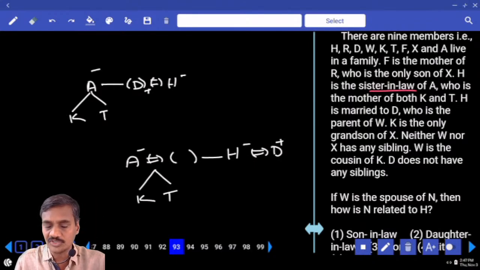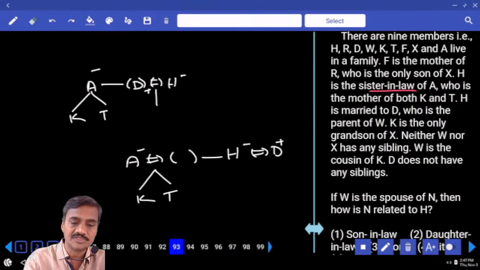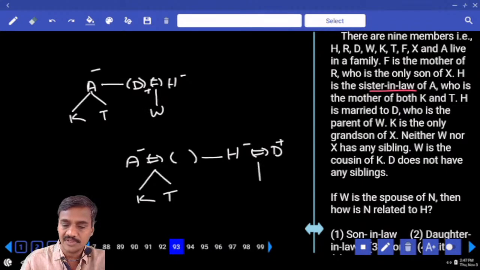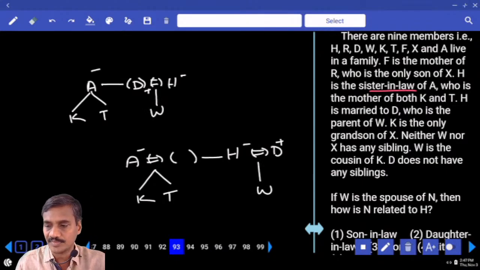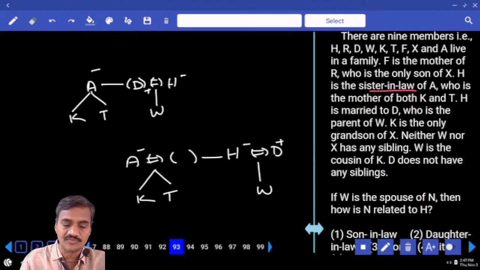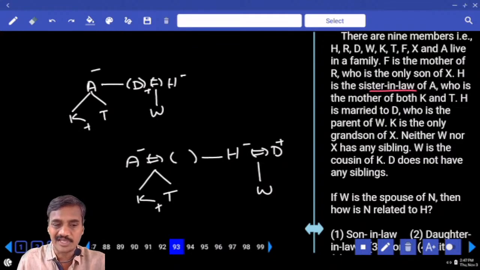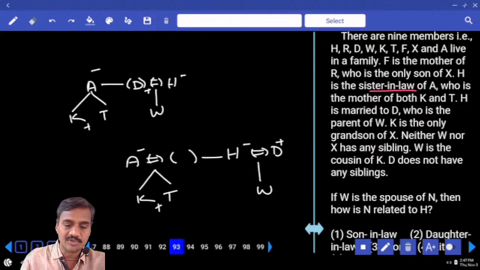And D is the parent of W. Now this D is the parent of W. And K is the only grandson of X, hence K is a male. Neither W nor X has any sibling, and W is the cousin of K.